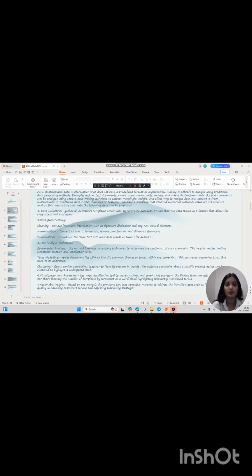Step number 2, data preprocessing. In data preprocessing, there are majorly three steps: data cleaning, normalization, and tokenization. What do we understand by data cleaning? In data cleaning, we remove all the irrelevant information such as signature, disclaimer, and any other textual element. Normalization is a process of converting all the text to lowercase, removing punctuation, and eliminating stop words. Tokenization. In tokenization, we break down the clean text into individual words or tokens for analysis.